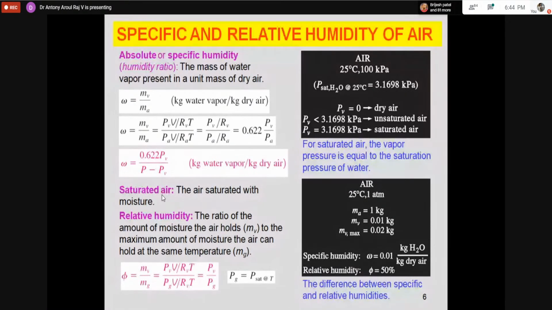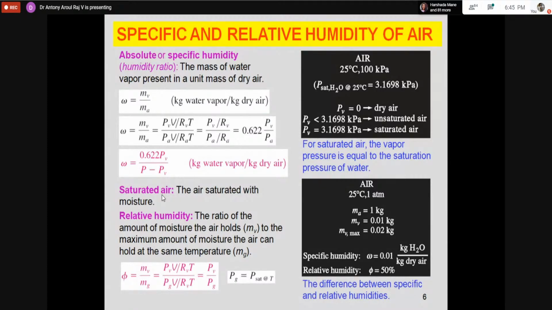We will find that the capacity to hold moisture increases with temperature. When I increase the temperature, the molecules move at higher velocity, so the vapor will not condense and get removed immediately. The potential for adding moisture is more at a higher temperature. At a lower temperature, the molecules move at lower velocity and will always try to separate out.